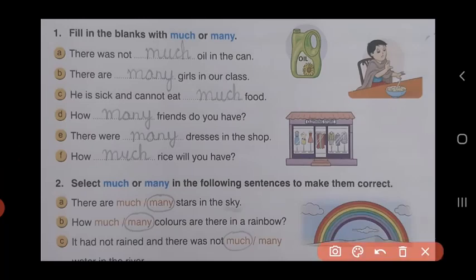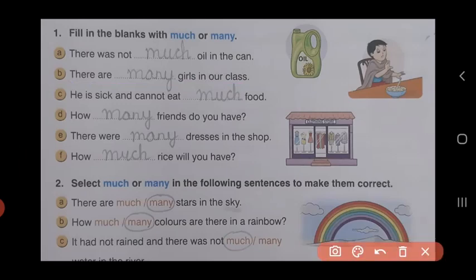B. There are dash girls in our class. The noun over here is girls. And girls can be counted. It's a countable noun. So the adjective will be many. The sentence will be, there are many girls in our class.